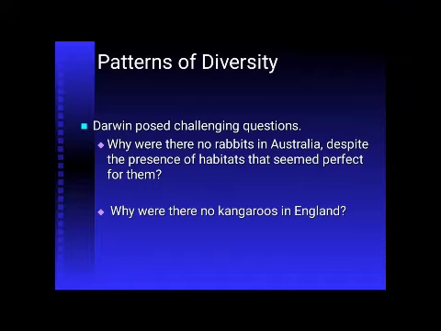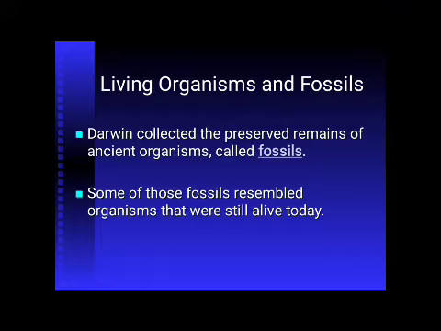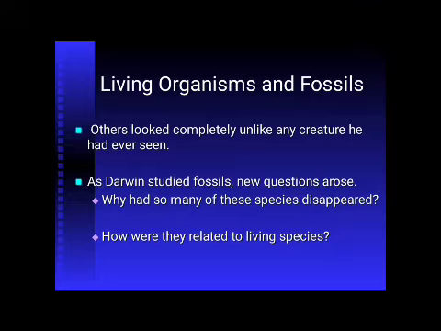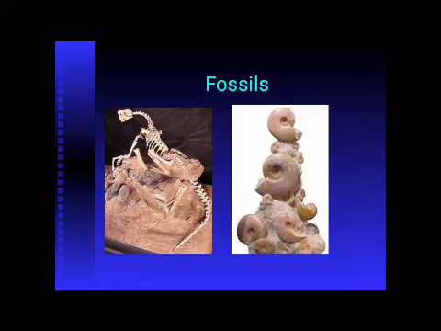Then he collected some fossils, the preserved remains of ancient organisms. Some of those fossils resembled organisms that were still alive today, while others were completely unlike any creature he had ever seen. As Darwin studied fossils, new questions arose. Why had so many of these species disappeared? How were they related to living species? He questioned himself and looked for some solution. He collected this type of fossils.